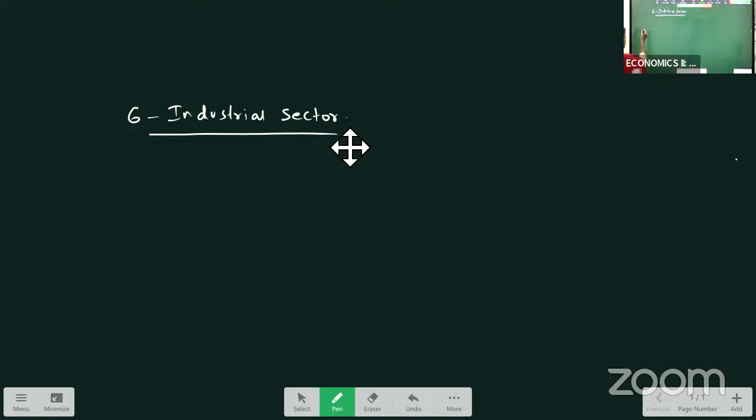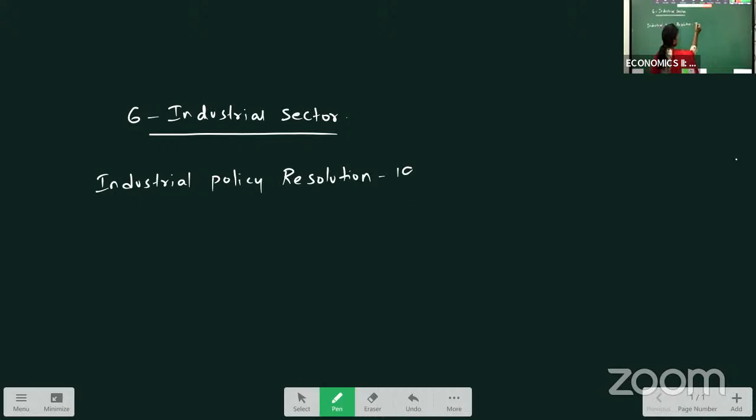So all these questions we are going to discuss in this chapter. First LAQ I am going to discuss is Industrial Policy Resolution 1991. It is very, very important for your 10 marks.